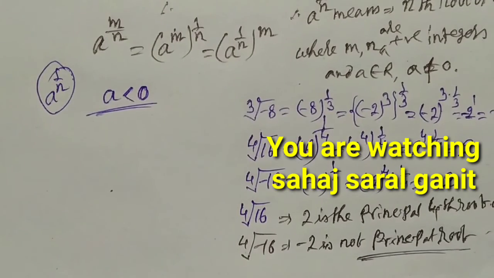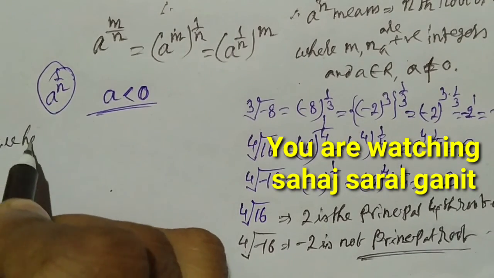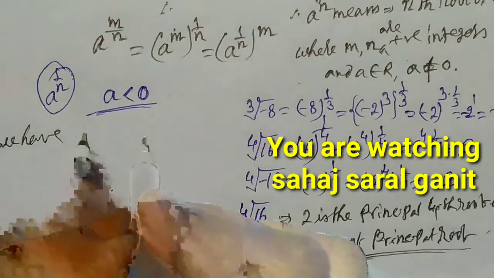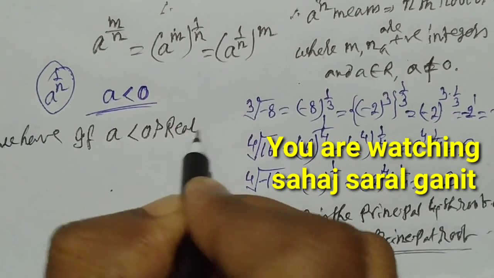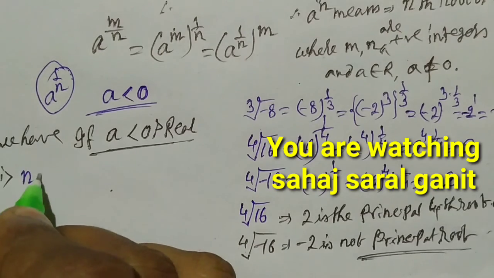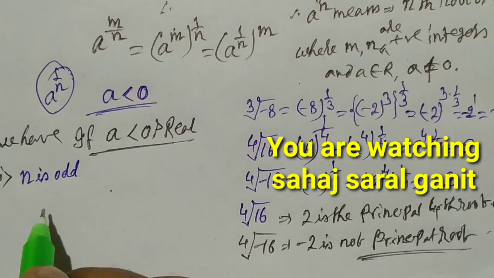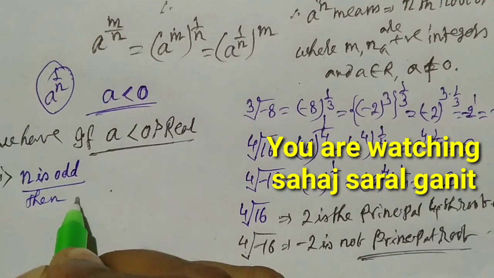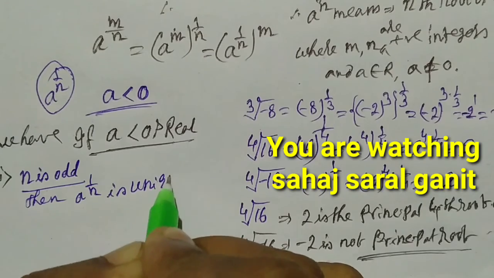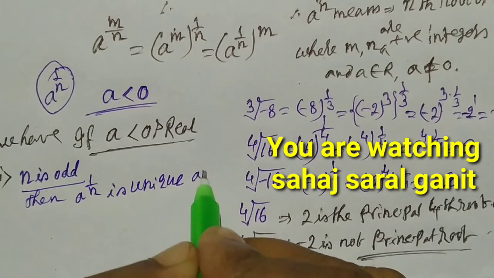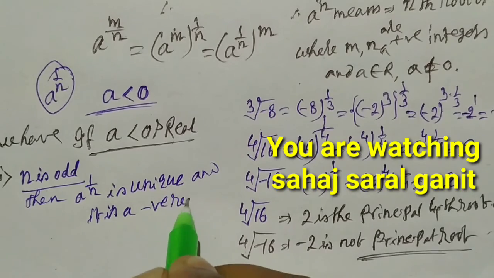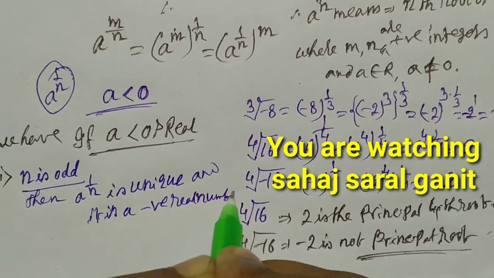So we can write, where a is a real number: first case, if n is odd, then a to the power 1 by n is unique and it is a negative real number.